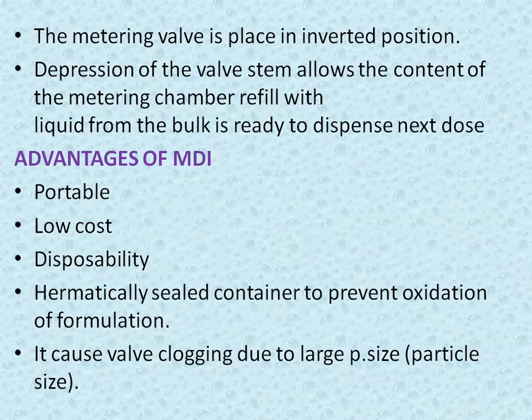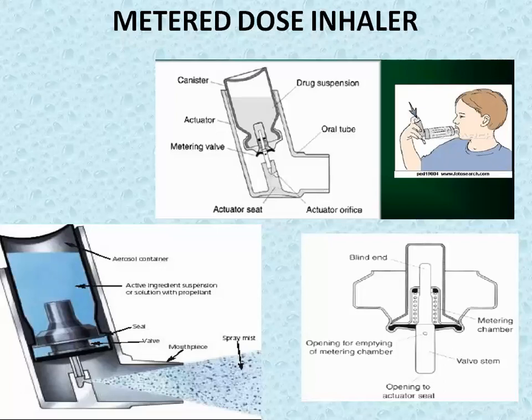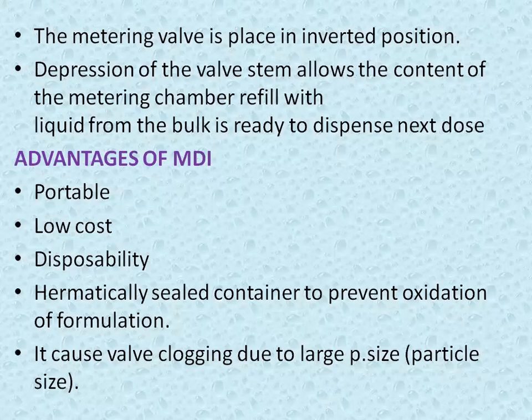Then the metering valve is placed in the inverted position. Release of the valve system allows the contents of the metering chamber to refill with liquid form, and then it is ready to dispense the next dose.